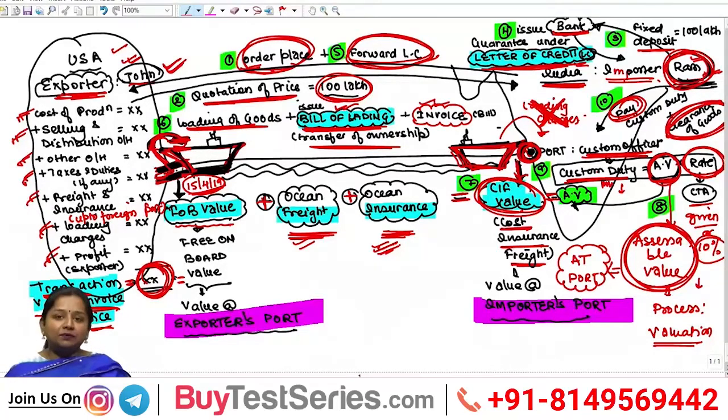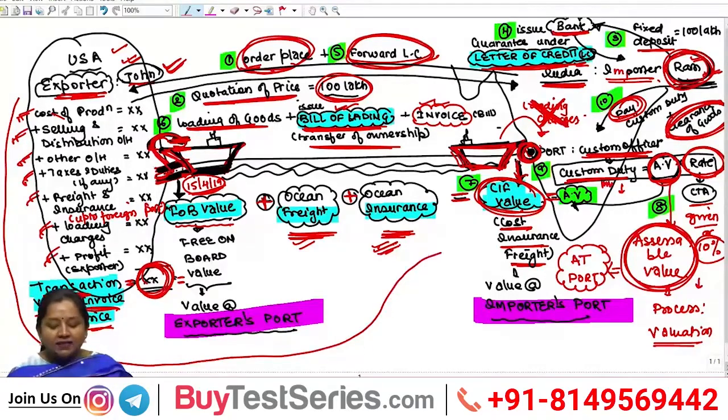But always remember, since duty has to be computed at the Indian port, the assessable value shall be taken as the aggregate of all the expenses incurred by any person, either incurred by the exporter himself or incurred by the importer himself, to release those goods at the Indian port.